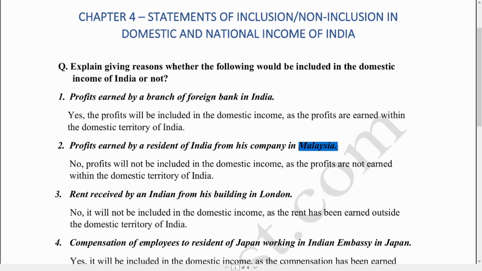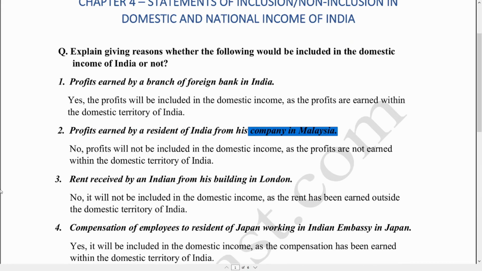Malaysia is located outside the domestic territory of India, and the profits which have been earned by the resident of India are actually earned outside the domestic territory of India. The profits have been earned in Malaysia, and Malaysia is located outside the domestic territory of India, and thus such profits which have been earned by a resident of India whose company is located in Malaysia will not be included in the domestic income of India.